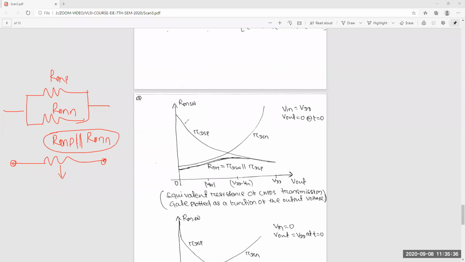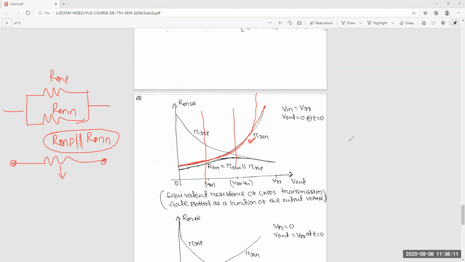Now you can see, when you follow that equation's value, the R for NMOS: at one time it will be off, and then you will get an infinite value. In this way the NMOS resistance is obtained. This is one region, this is another region, and this is the final region. This is not an appropriate plot, but you can see that resistance will increase in this way. Finally, it will be infinite.